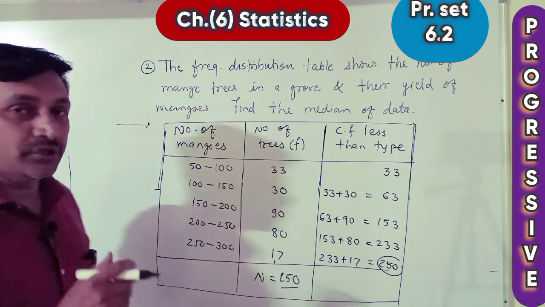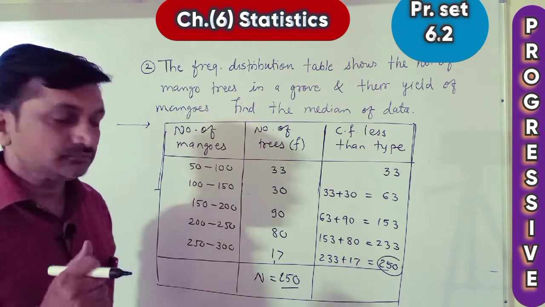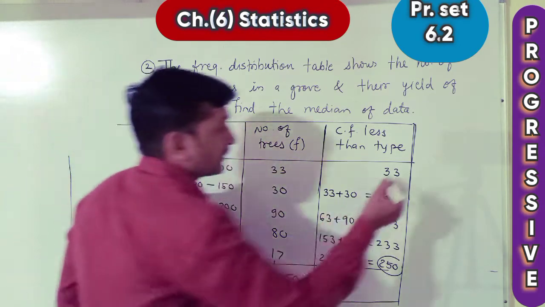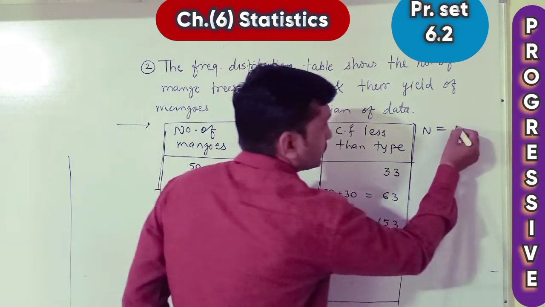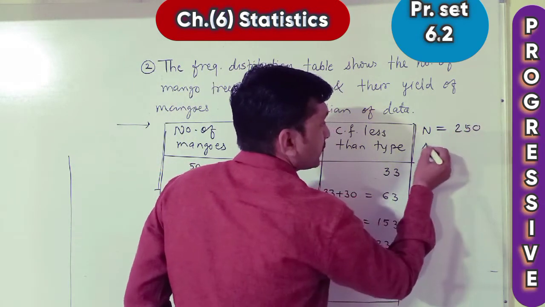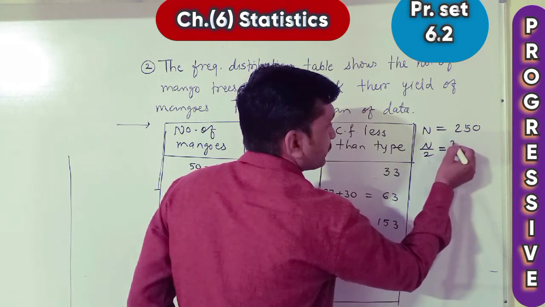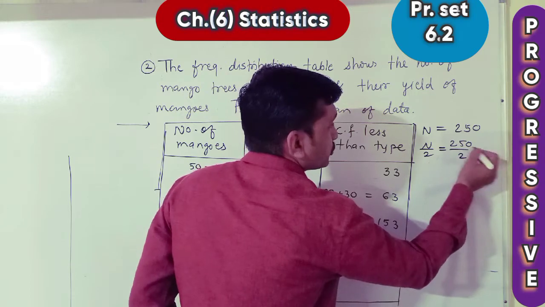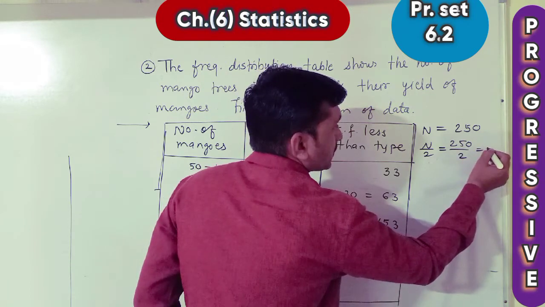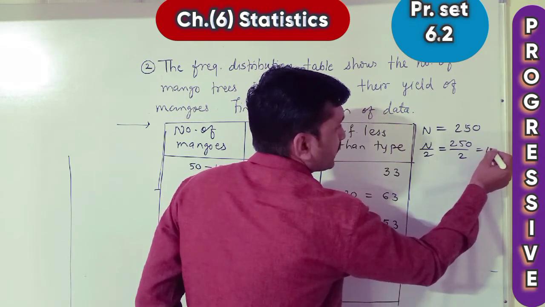Now we want n upon 2 first. N upon 2 is an important value. n upon 2 means half of 250, that is 125.